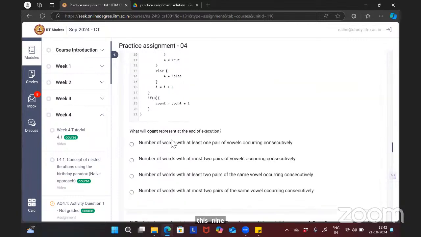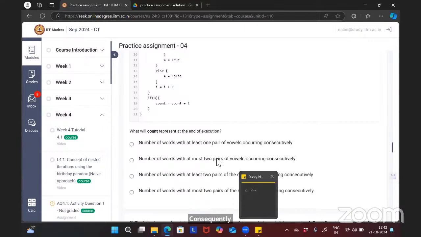So this is about at least one pair of vowels occurring. You can see the options: number of words with at least one pair of vowels occurring consecutively, at most two pairs of vowels occurring consecutively, at least two pairs of vowels occurring consecutively. So we have to check at most or at least one pair or two pairs.